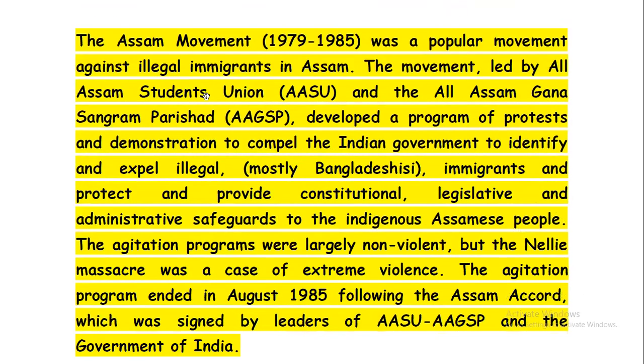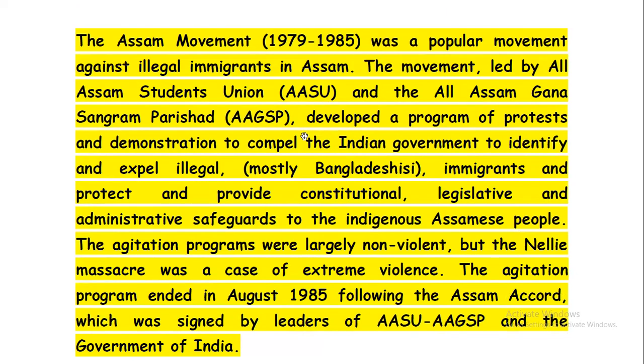Then the Assam movement, we all know about it. The duration of the Assam movement was 1979 to 1985. The Assam movement was a popular movement against illegal immigrants in Assam. The movement was led by the All Assam Students Union, that is AASU, and the All Assam Gana Sangram Parishad. Remember, All Assam Gana Sangram Parishad means AAGSP.